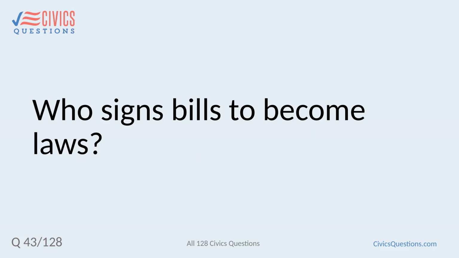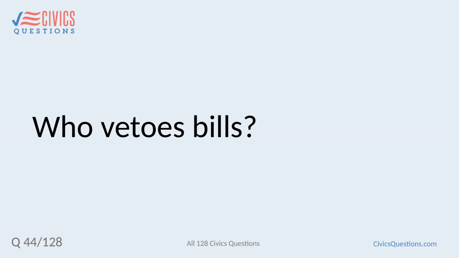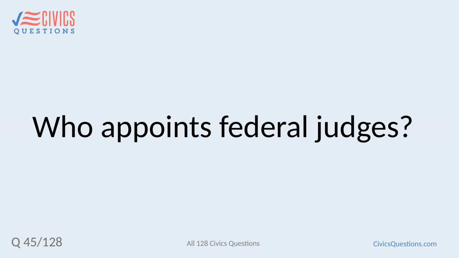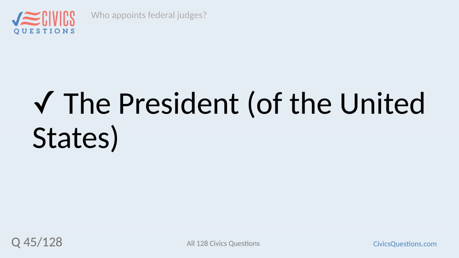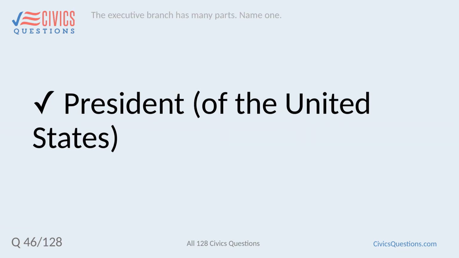Who signs bills to become laws? The President of the United States. Who vetoes bills? The President of the United States. Who appoints federal judges? The President of the United States. The executive branch has many parts. Name one. President of the United States.